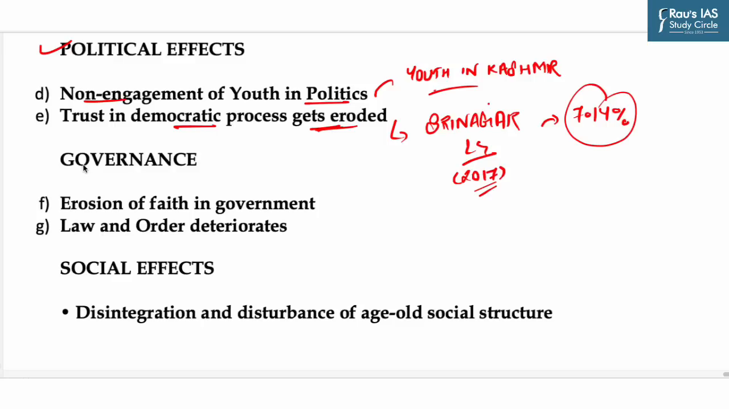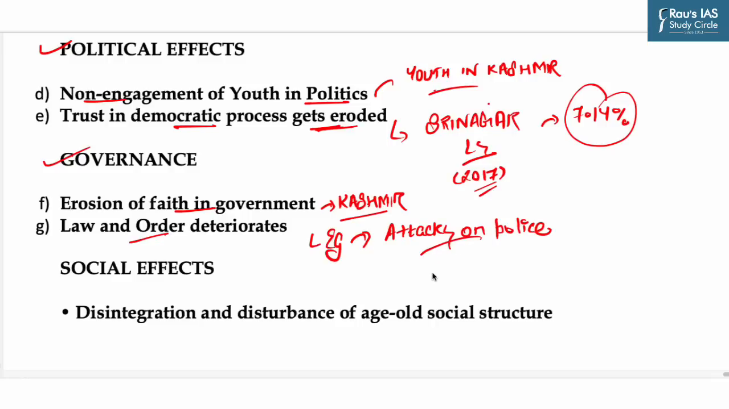Now let's see effects on governance. There is erosion of faith in government. In Kashmir, the belief of people in the government has decreased considerably, and this is testified by the incidents of stone pelting across the valley. Then deterioration of law and order. The law and order situation also deteriorates as a result of terrorism and related activities. Example of this is attacks on police and security forces in Kashmir Valley, Northeast India and Naxal affected areas.